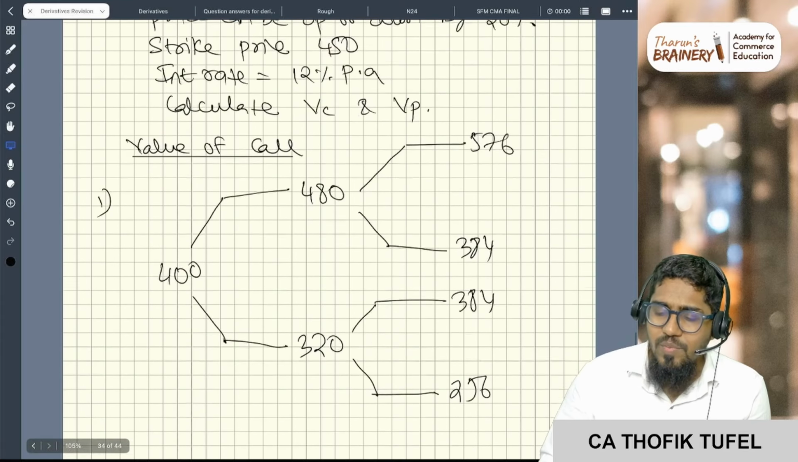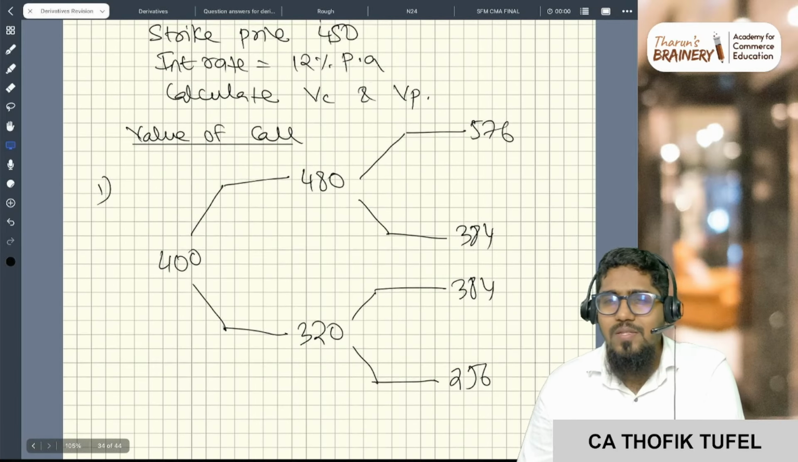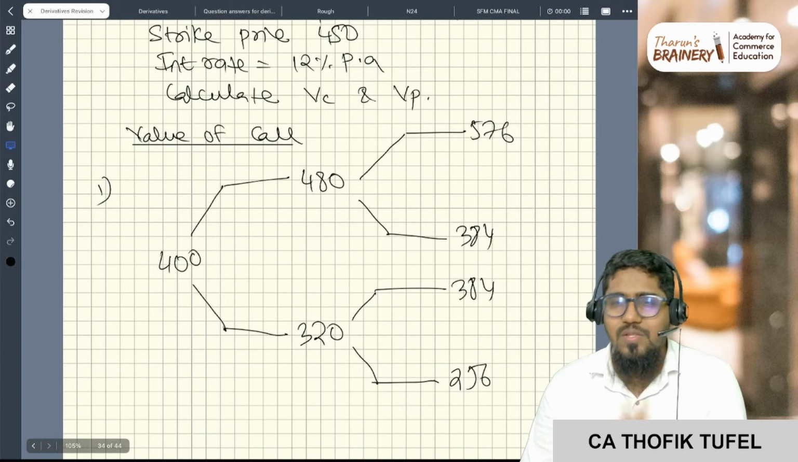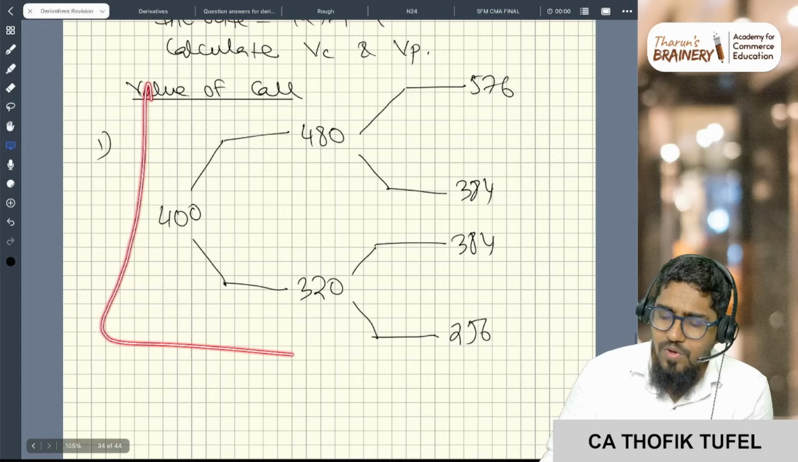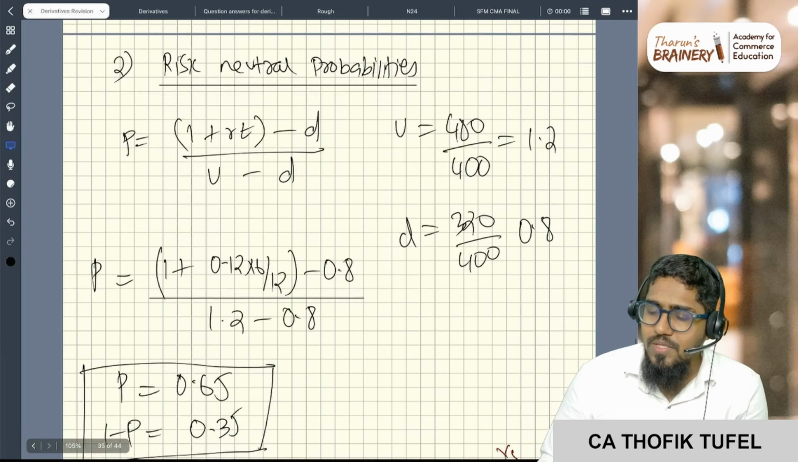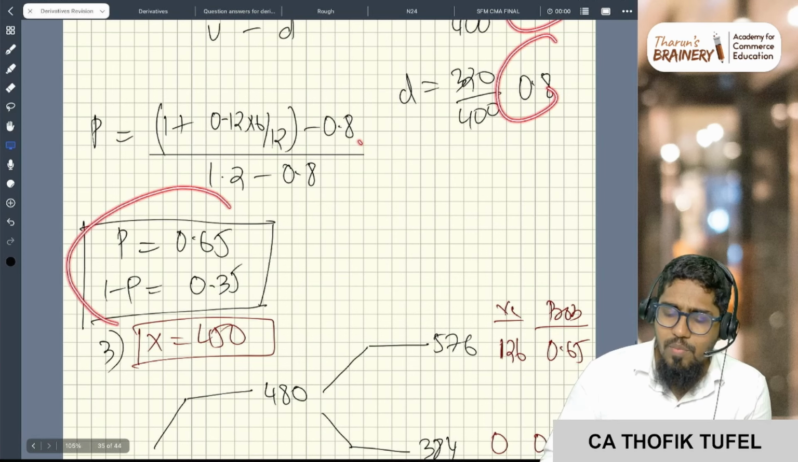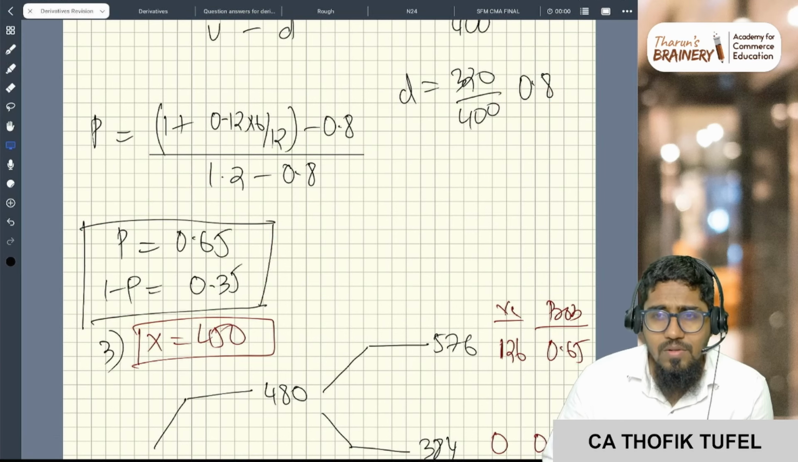Second one, a lot of people don't do this. Actually, it is not required also, but in the question, 1 mark in the answer key is given for this. So why not take this also, right? Now the next one, calculate the risk neutral probabilities. So for this you calculate U and D. Based on the U and D, you will get the probabilities. Done. Second step is also done.